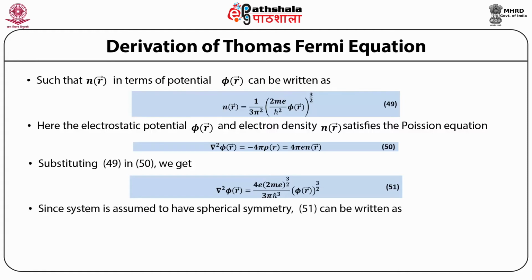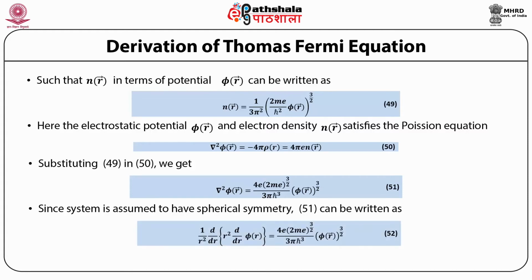Since the system is assumed to have spherical symmetry, 51 can be written as 1 upon r squared d/dr of (r squared d/dr phi(r)) = 4e (2me)^(3/2) divided by 3 pi h bar cubed multiplied by phi(r) raised to power 3/2. Equation 52 is the famous Thomas-Fermi equation of the system.